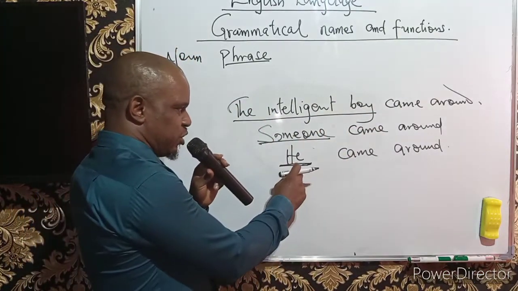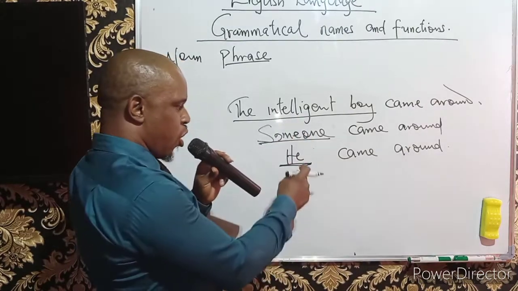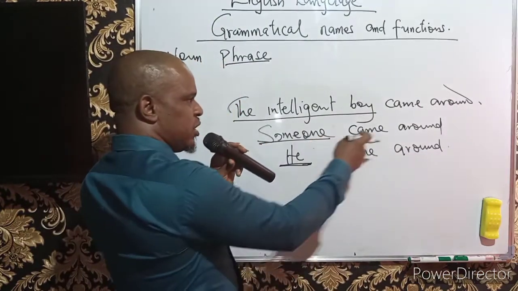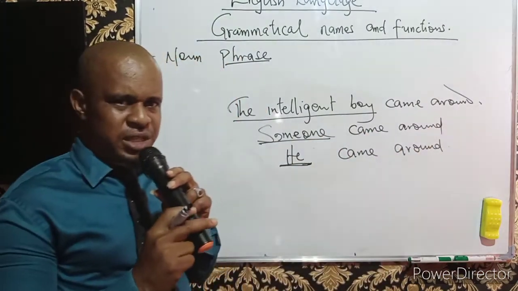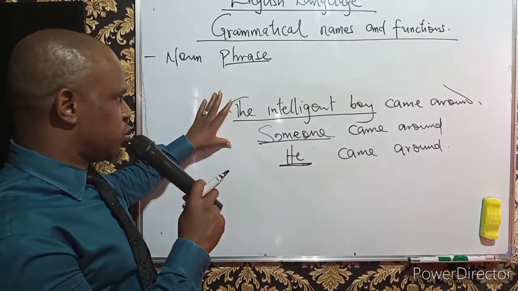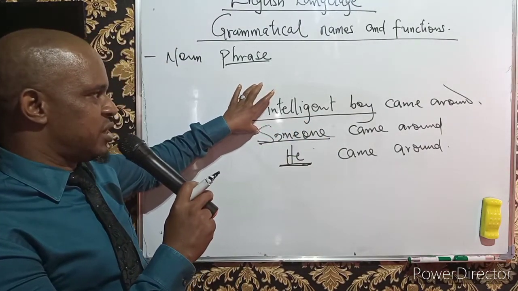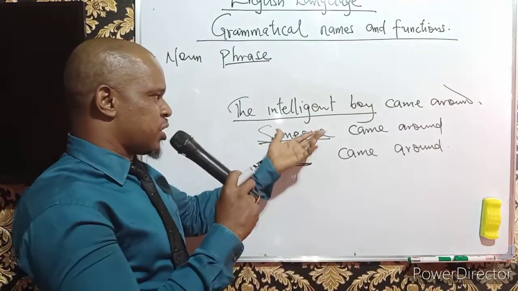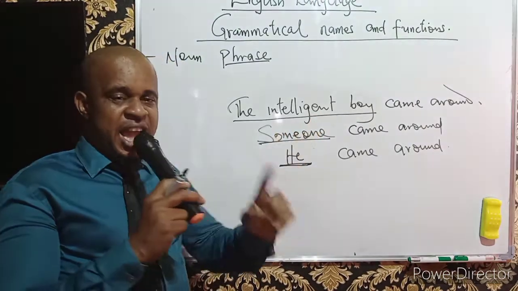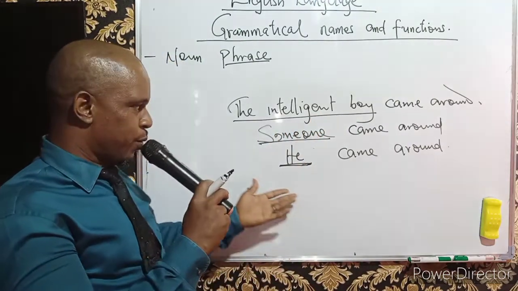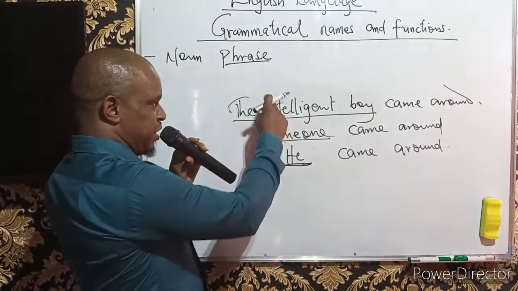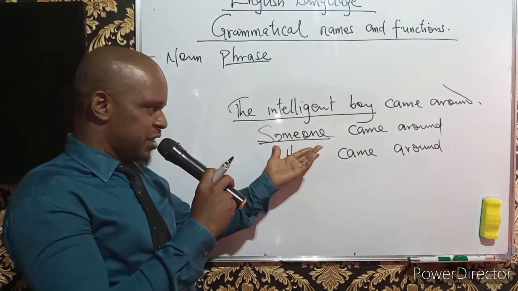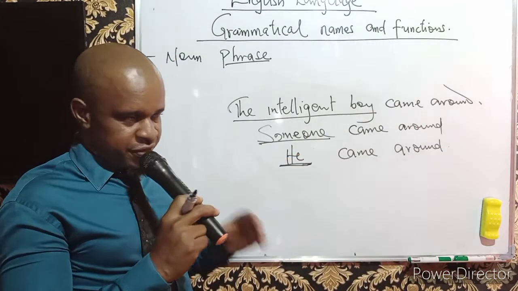That is why I have decided to use either someone, which is a pronoun, or he, which is also a pronoun. He came here. Someone came around. So what are we saying? By extension, I want to tell you that this is a noun phrase, which is a name. And it is possible to ascertain that because any name can be replaced with a pronoun, which we have done. Of course, if this is not a name, if it is not a noun phrase, the possibility of replacing it with a pronoun will be far-fetched.